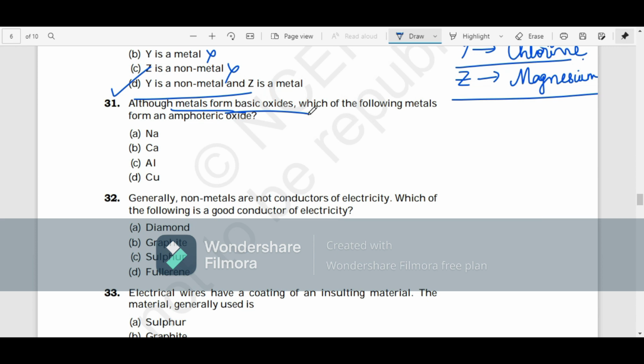Which of the following metals form an amphoteric oxide? Amphoteric in the sense both, right? Which can form both basic oxides and acidic oxides. Sodium will form Na2O, which is purely basic. Calcium can form CaO, which is also basic. Aluminium can form Al2O3, which can act both as an acid and a base. Copper oxide is also formed. So it is the third option.